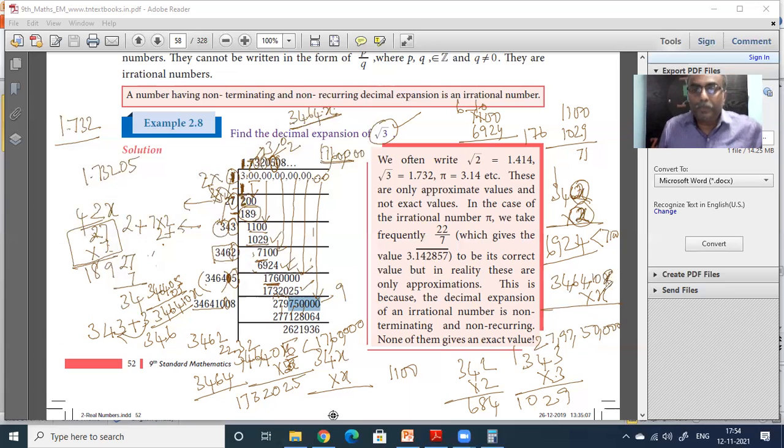If you multiply this by 8, this also becomes 8. Okay. 34, 64, 108 into 8.